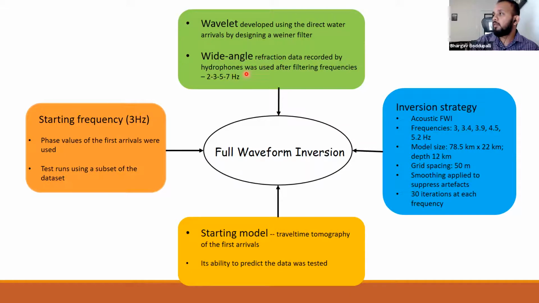Before inversion, we filtered the data using a bandpass filter. We performed acoustic full waveform inversion, and we inverted at 5 frequencies, increasing from 3 hertz to 5.2 hertz. These are the model size, and the grid spacing for our model was 550 meters in all 3 directions. At each iteration, we applied some smoothing to suppress artifacts, and we performed 30 iterations at each frequency. So in total, it was 150 iterations for the full inversion.